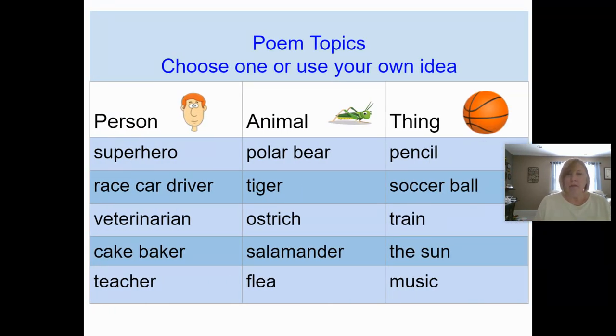And again, here are the topics that you can choose from. Remember, when you write an I am poem, you are going to use a person, an animal, or a thing as your topic. Here are some ideas, or you may use your own.